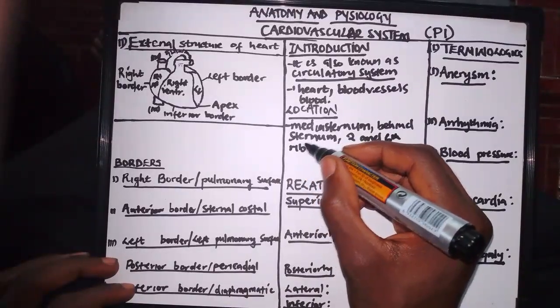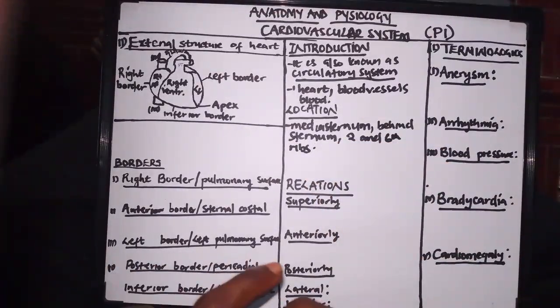So in case you are asked to write the location in an essay, you can say that the heart is located in the mediastinum, behind the sternum, between the second and sixth rib.